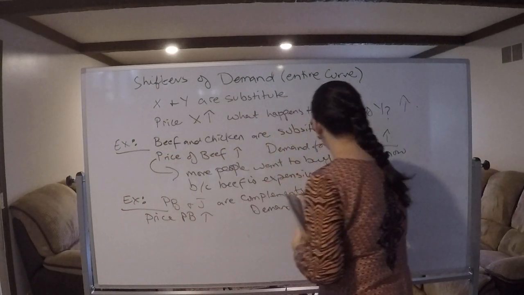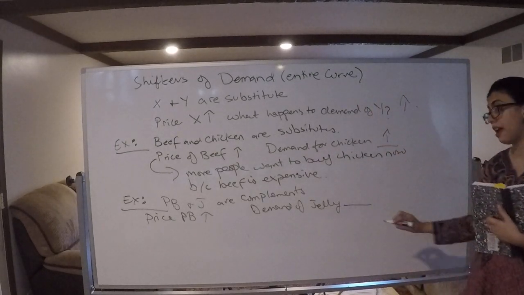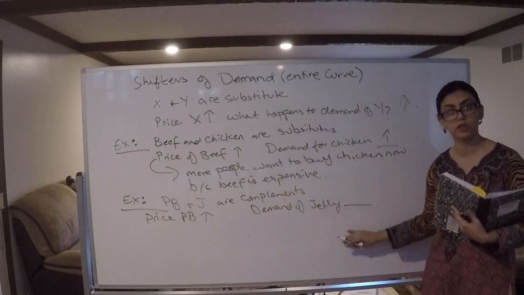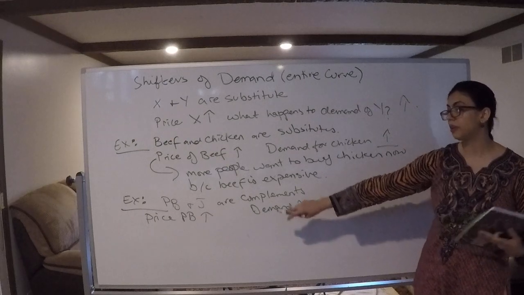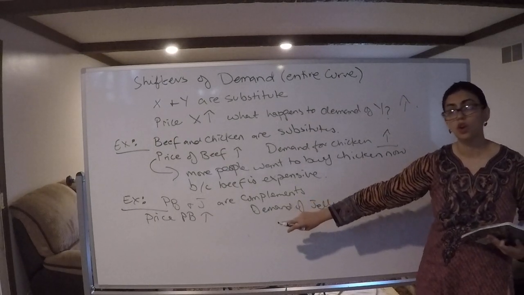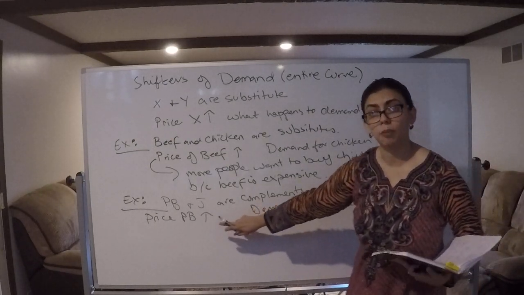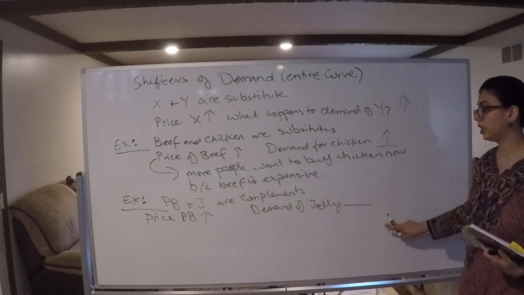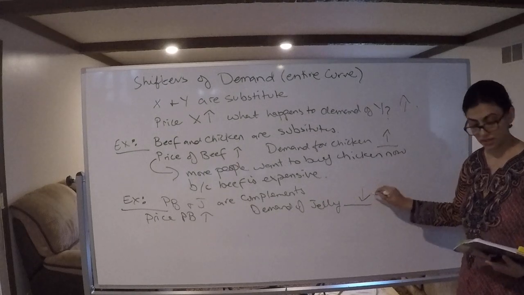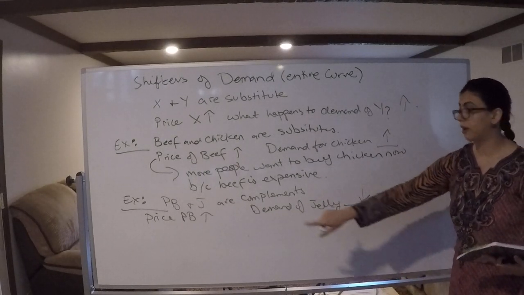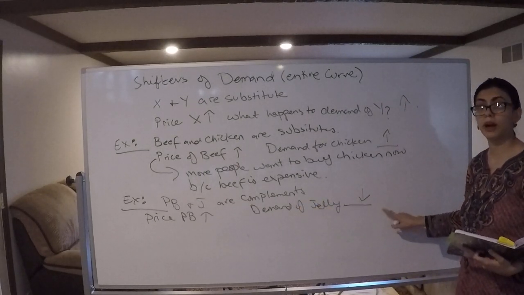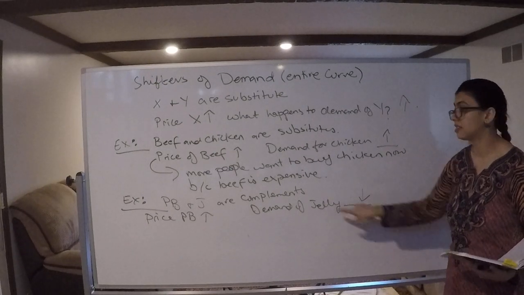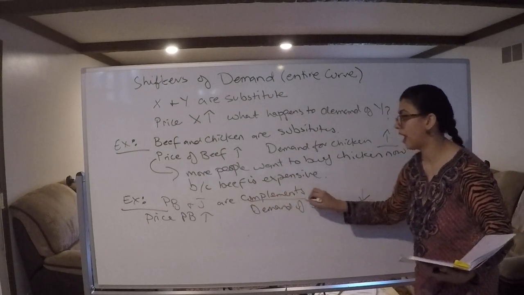We know that they both go hand in hand, that you cannot use one without the other. So if price of peanut butter is increasing, we know that less people are buying it now. So what's going to happen to demand of jelly? It will decrease. Less people are buying peanut butter, hence they will be buying less jelly as well, because they're complements. They go hand in hand.